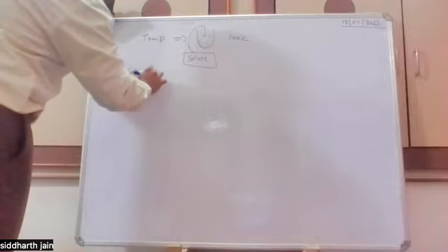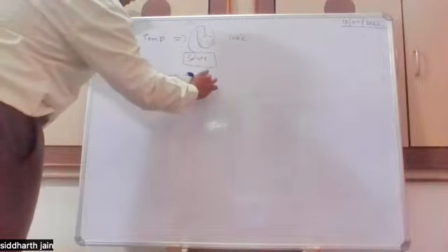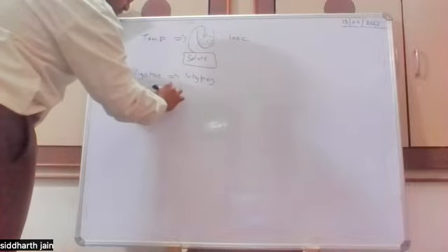And the colligative properties are of 4 types. First one is relative lowering of vapor pressure.